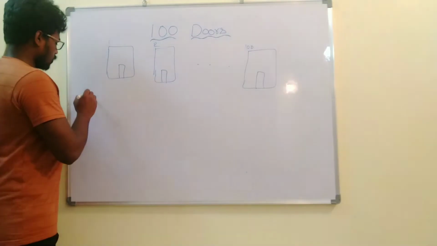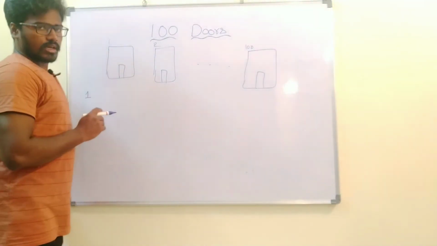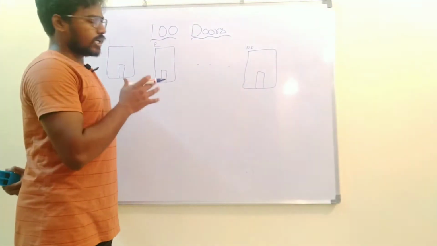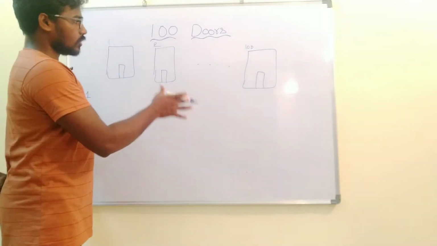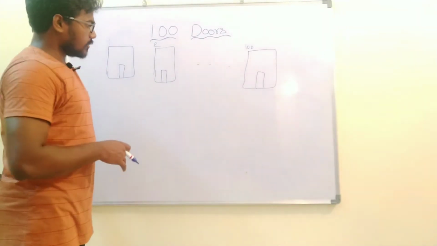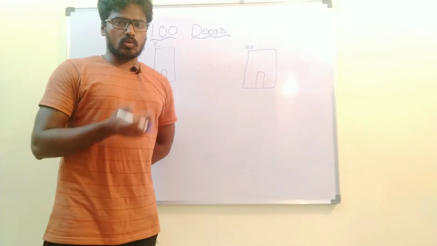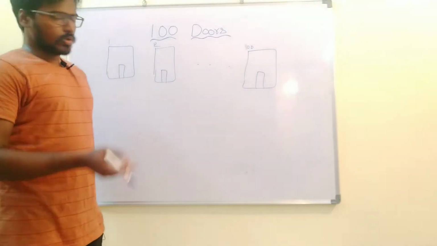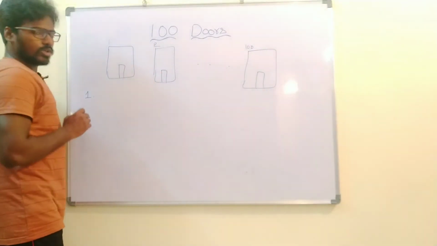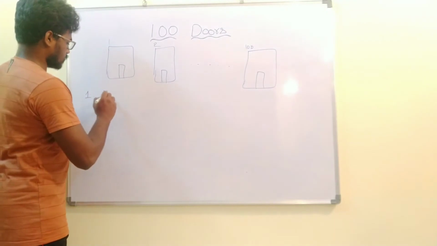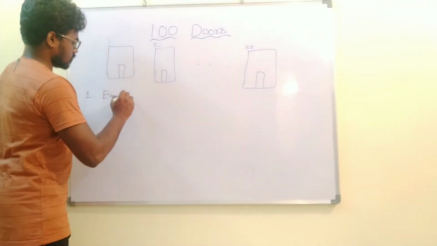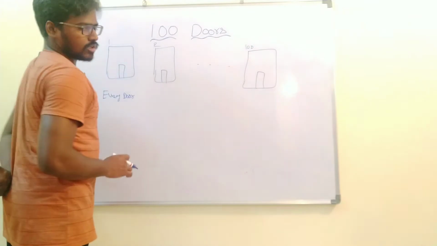So you need to go to every door and you need to toggle every door. You need to go to every room and just toggle the door. Toggle means if the door is closed you need to open, if the door is opened you need to close. So in the first round you need to toggle every door. So initially all doors are closed.